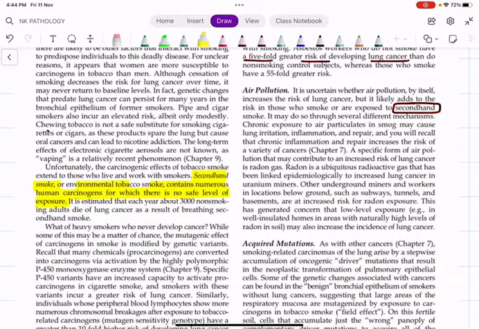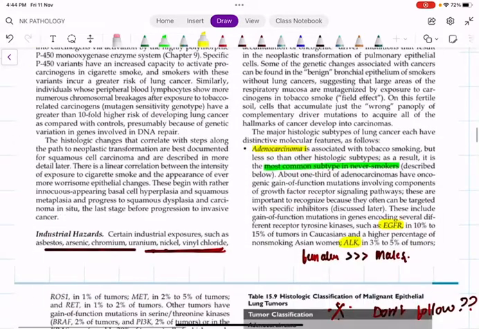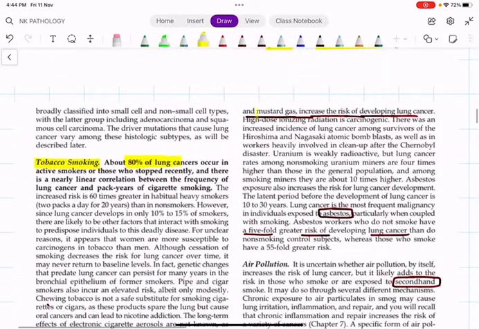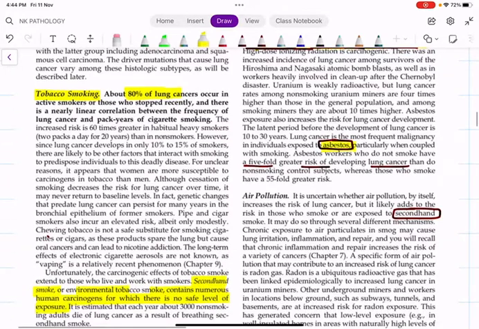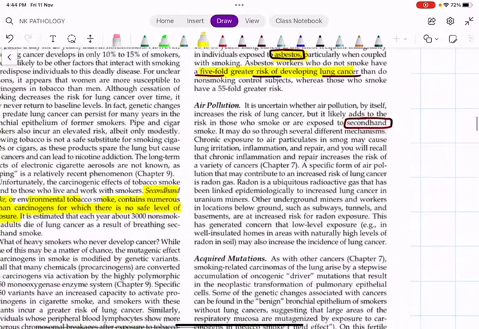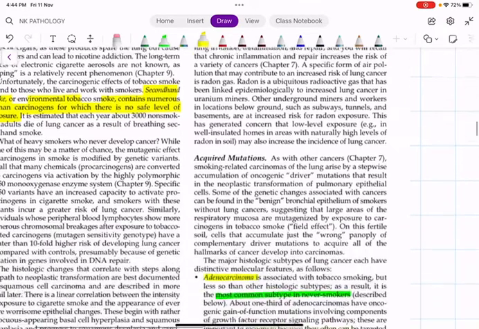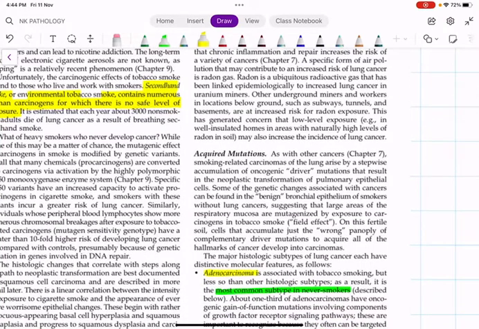We have something called second-hand smoke. That means someone else is smoking, we are standing near them and inhaling the smoke. Again, that is associated with increased risk of lung cancer. Then we have industrial hazards, asbestos. Asbestos is mainly associated with adenocarcinoma of lung, and it also causes malignant mesothelioma, which we will see later. Arsenic, chromium, uranium, nickel, vinyl chloride, and mustard gas also increase the risk of lung cancer. Asbestos carries a 5-fold risk. Air pollution, and again second-hand smoke. All these points you have to write when they ask about etiology.